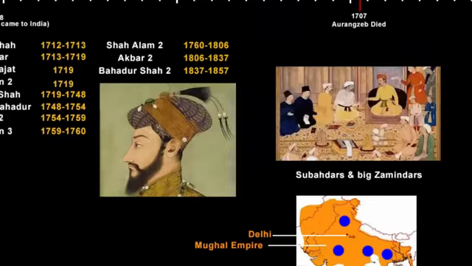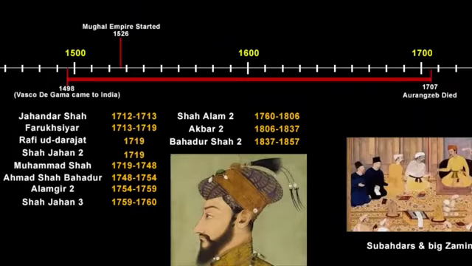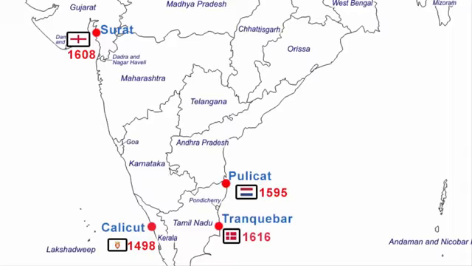Now we have the dates 1707 and 1498. Let's get to know what happened in between. At 1498, Portuguese came to India. They came to Calicut. After the Portuguese, the Dutch fleet arrived in Pulicat in 1595. Then came the British, who landed in Surat in 1608. After them, the Danish came to Tranquebar in Tamil Nadu in 1616. And at last, the French came to Pondicherry in 1664. They all were collectively called as European traders.